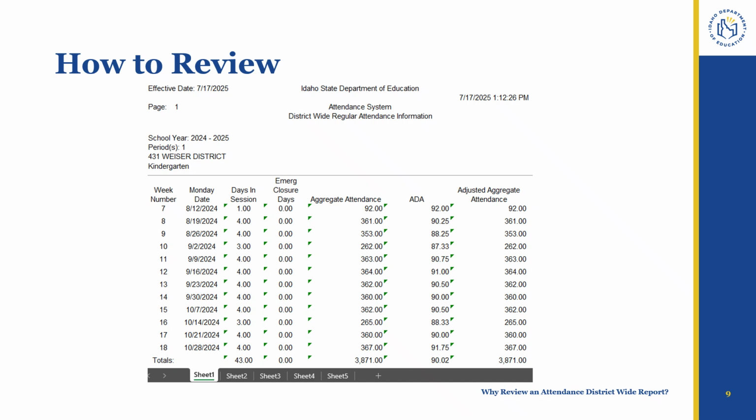Next, I'll mention a couple of key checks and trends to be mindful of. I might first check that each of the days in session amounts is the actual amount of school days for this grade grouping. If it is not, this indicates the likely need for a student information system calendar correction. I would also look to compare the approximate range of ADA to the approximate enrollment of this grade grouping. For this data example, the ADA range is about 87 to 92.